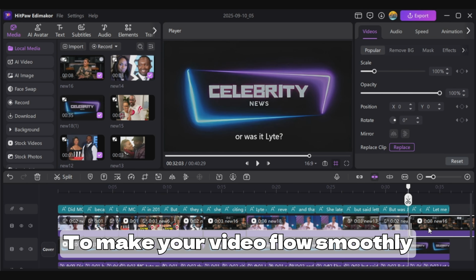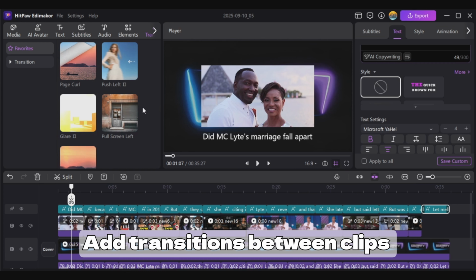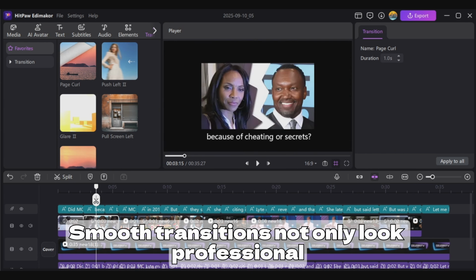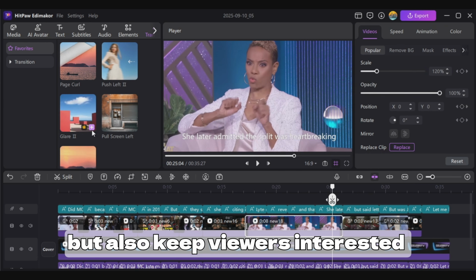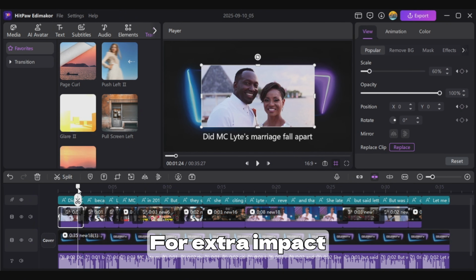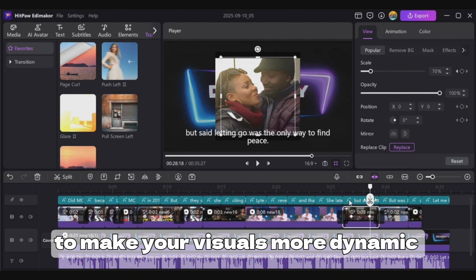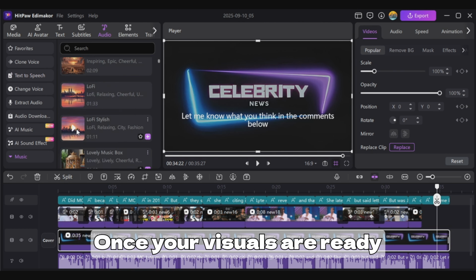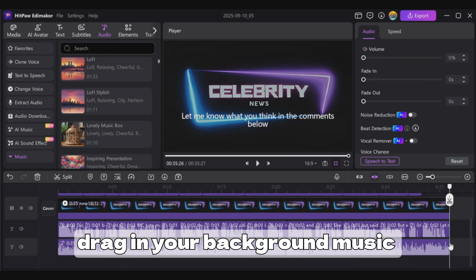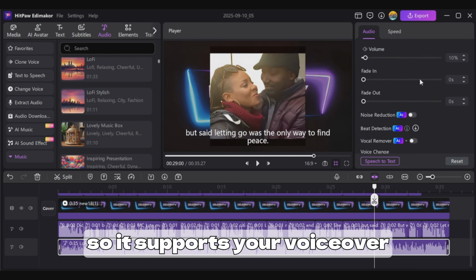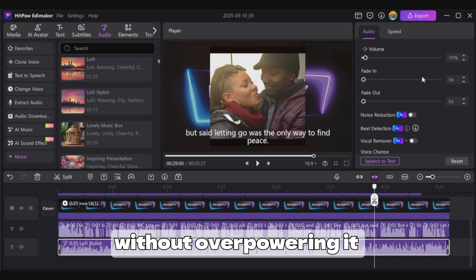To make your video flow smoothly, add transitions between clips. Smooth transitions not only look professional, but also keep viewers interested. For extra impact, add simple effects like zoom in or subtle movements to make your visuals more dynamic. Once your visuals are ready, drag in your background music. Lower the volume just enough so it supports your voiceover without overpowering it.